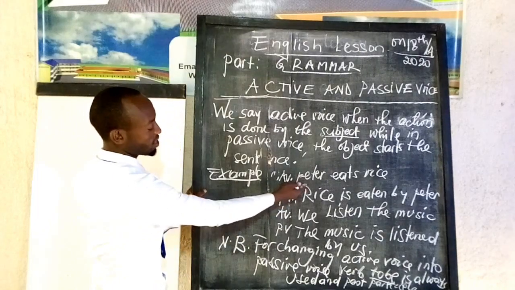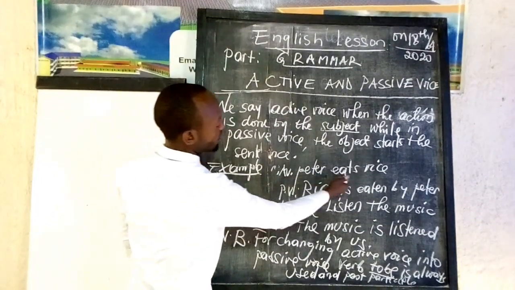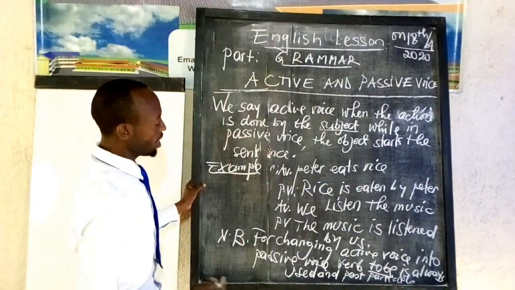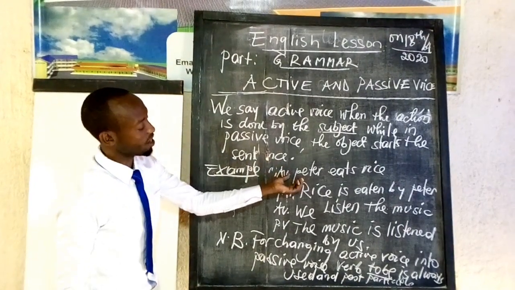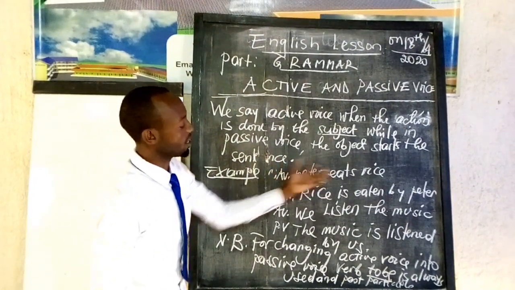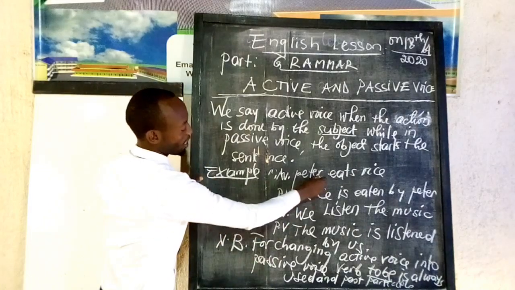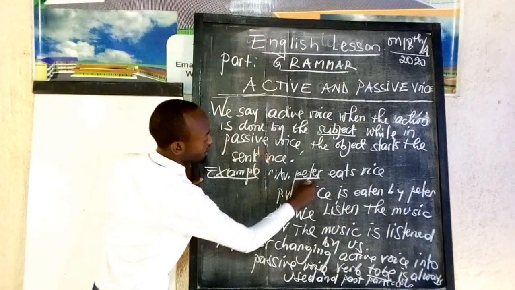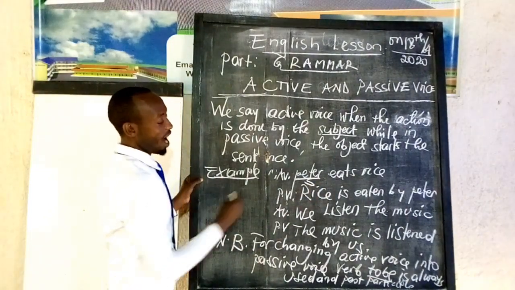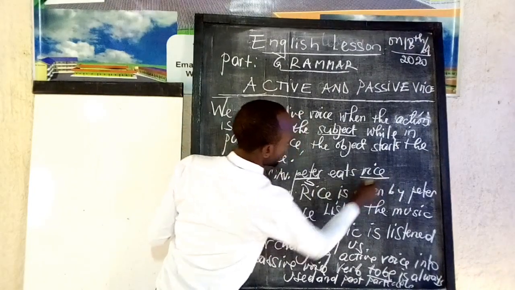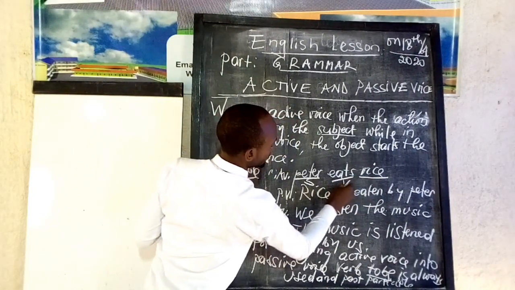Active voice for the first sentence is: Peter eats rice. Here you can ask yourself a question: who eats rice? That is Peter. So Peter here is the subject, and the object is rice. This is what we call the verb.